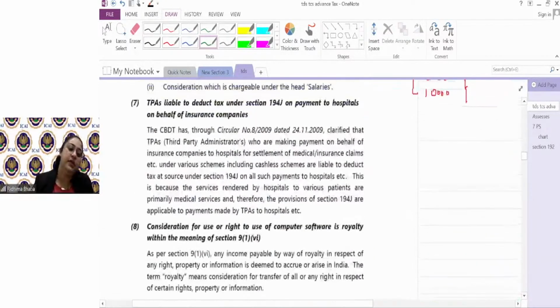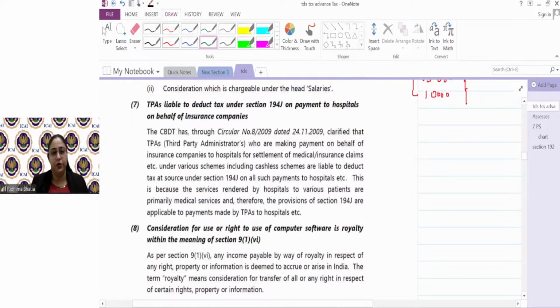Last is TPA related. Then I will give you a break. Don't worry. TPA क्या होता है? Third party administrator. Probably you might not have an idea, so let me give you an example. Guys, payment made to doctors for medical purposes, definitely 194J will apply. Payment made to hospital, 194J definitely आएगा. बट when payments are made for personal purpose, 194J नहीं आएगा. Suppose I'm getting my employee treated in a hospital, I'm making payment to the hospital, it's for medical purpose, I will deduct tax under 194J.